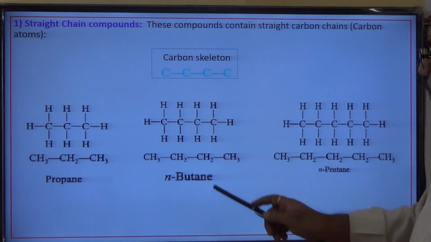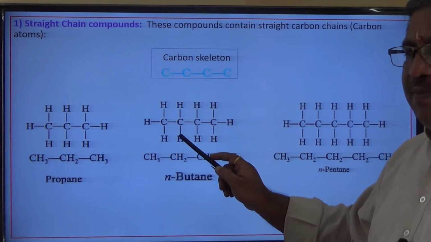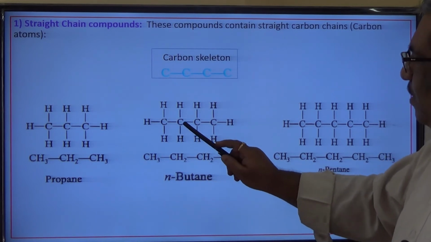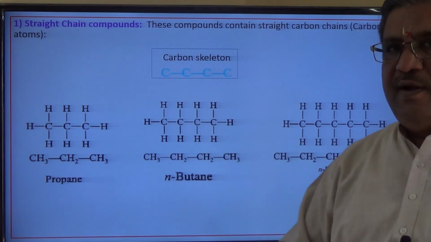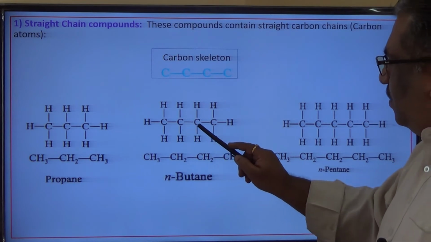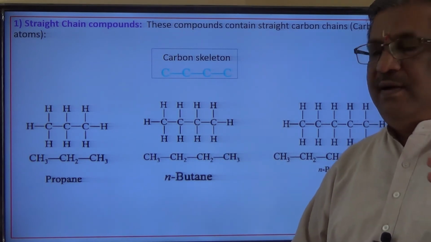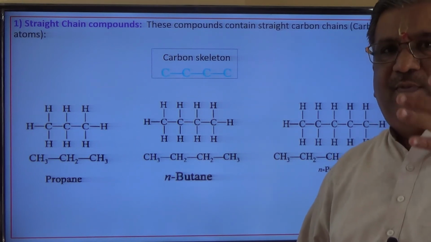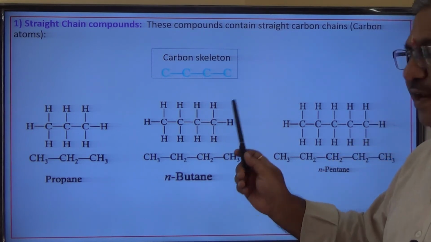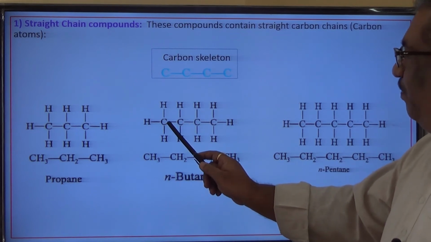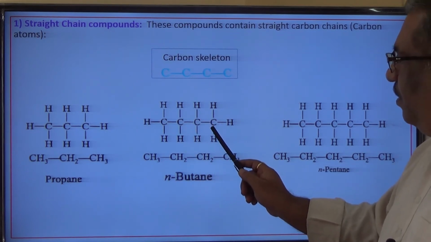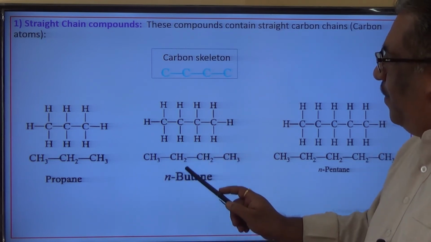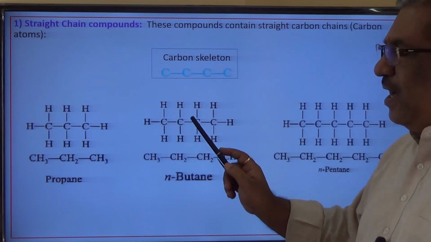Here, butane. How to read this compound? Identify the longest chain. This one. Number of carbon atoms: 1, 2, 3, 4. Root word, but. All single bonds between carbon atoms. Primary suffix and secondary suffix will be there. Primary suffix, ane. So 1, 2, 3, 4: but, ane, butane. And remember, butane has 4 carbon atoms.